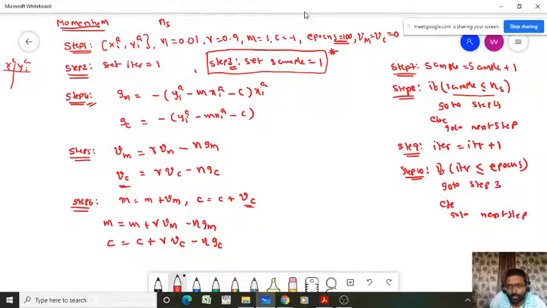So what is the next step? What will we do in the next step? That is step 11. What do we have to do here? We have to take the latest M and C values and calculate the errors MSE, RMSE or ME on both the training dataset and the testing dataset. These metrics will help you observe the performance of your model. So this is the complete algorithm which we discussed yesterday with numerical calculations for the momentum.